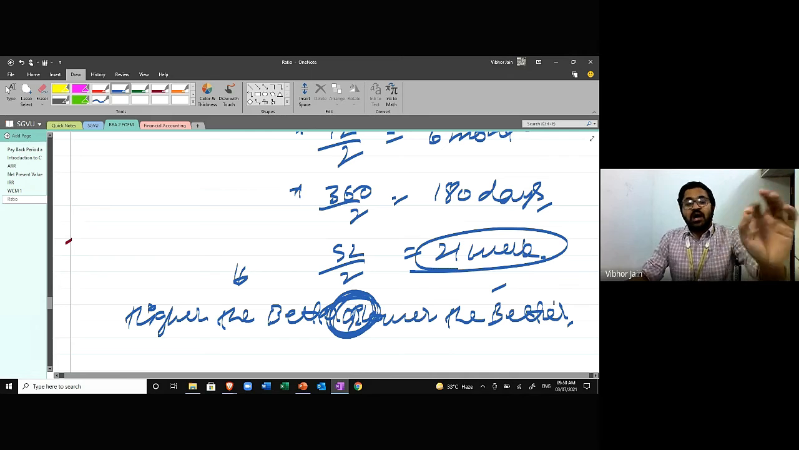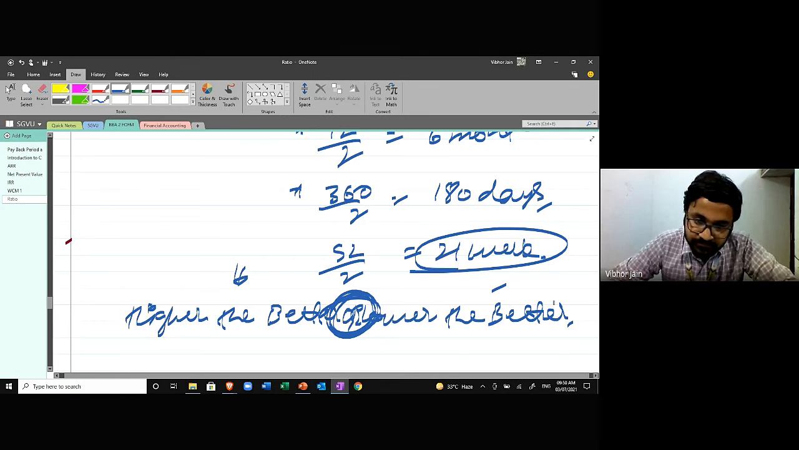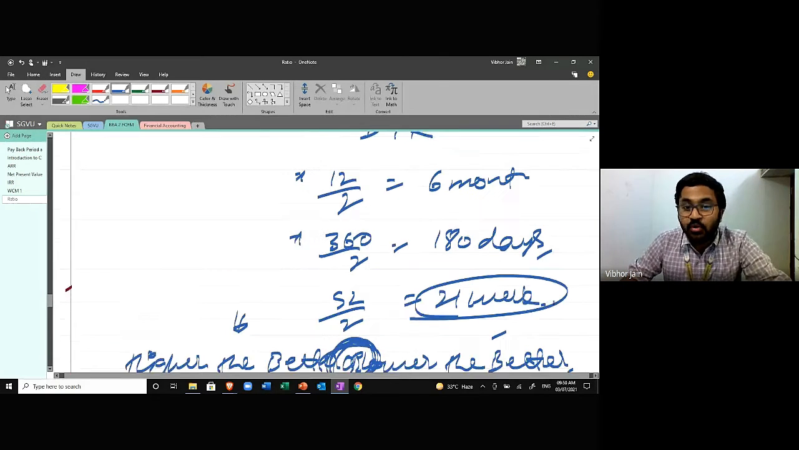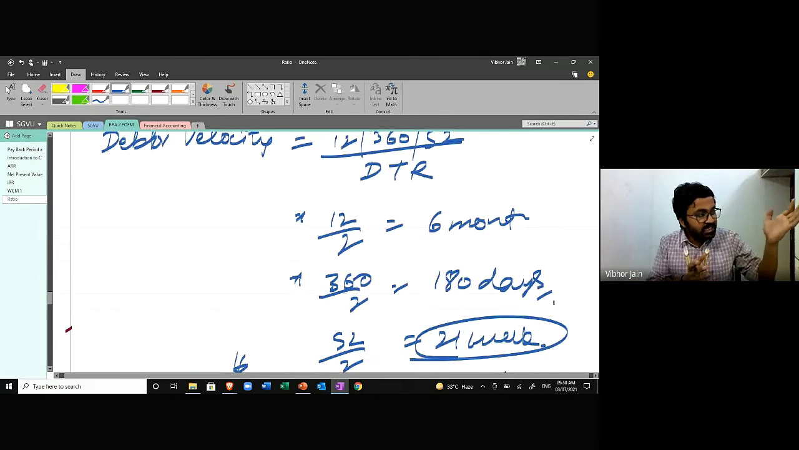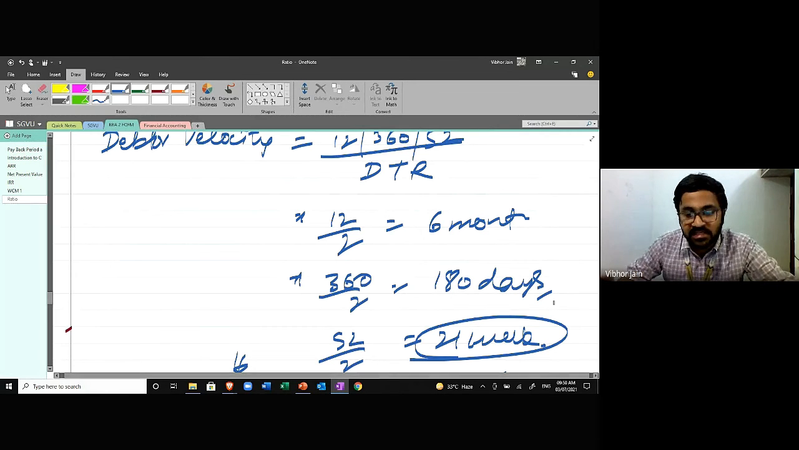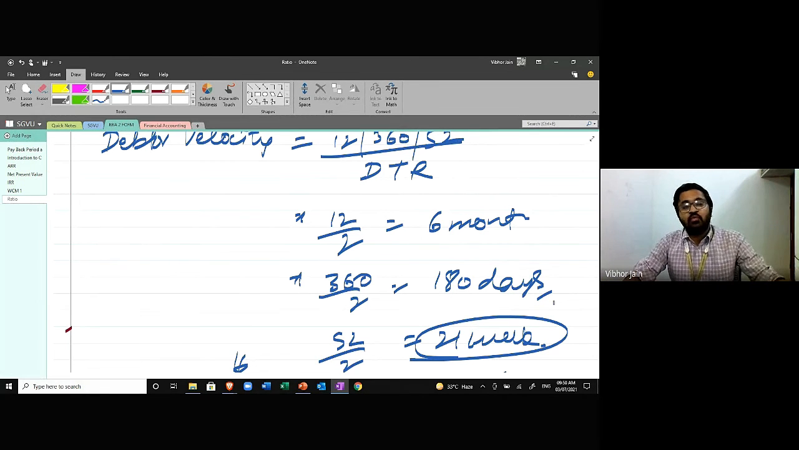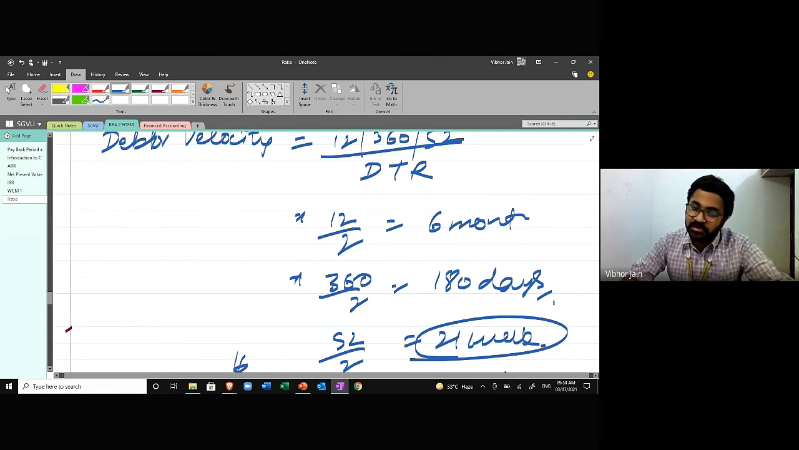What do you guys think? Higher the better or lower the better? Higher the better. The more it is, the better it is, because we want to realize the money from debtor as soon as possible. Right? Nobody wants to make credit sales, and if they've made credit sales, then they want to ensure that the money is going to be receivable as soon as possible.